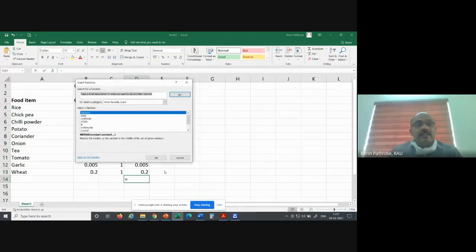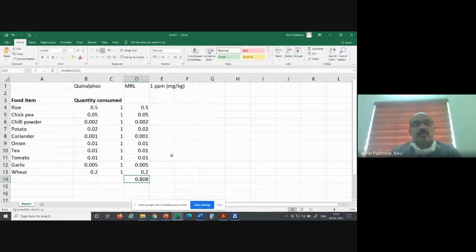Then we will sum it up. We got the value: the total quantity of quinalphos that might have entered through food in a day was 0.808 ppm. So we have calculated this. Then we compare with the ADI. Say the ADI of quinalphos in human beings is 2 ppm.